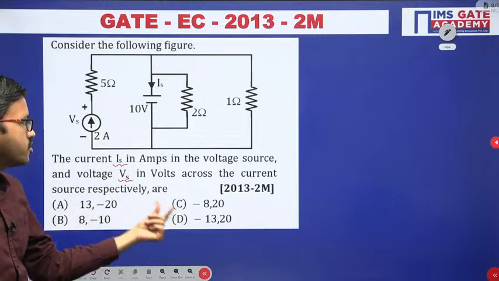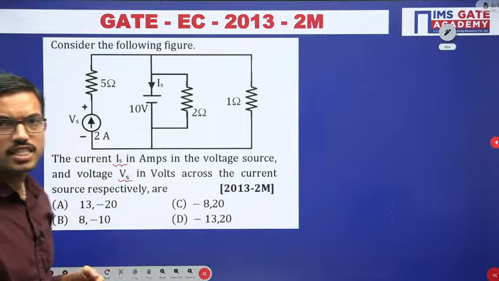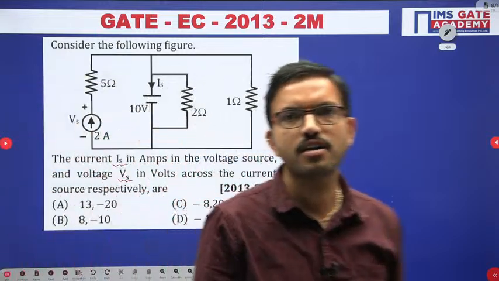Here in all the four choices the first value corresponds to current, the second value corresponds to voltage. All of you give a try.